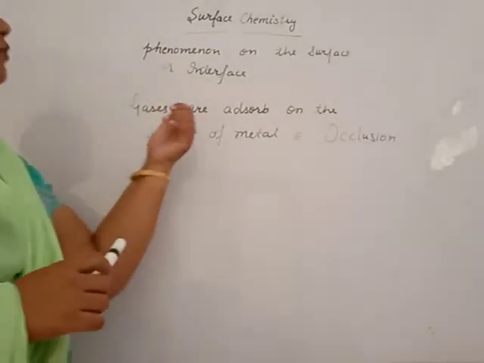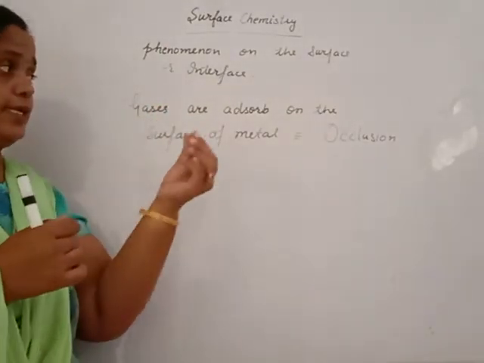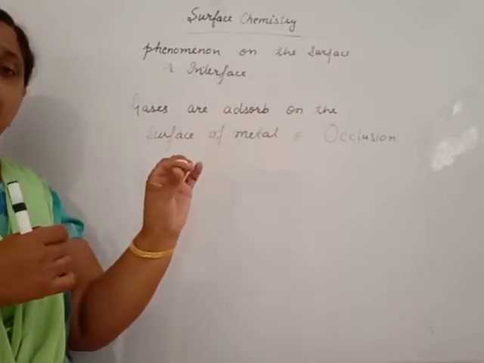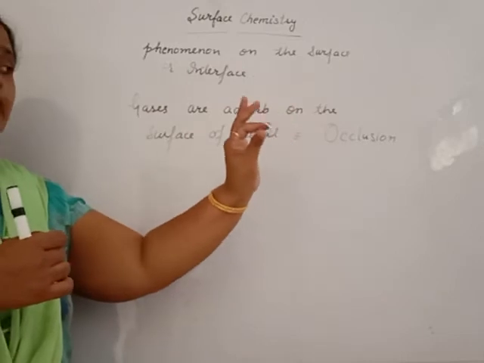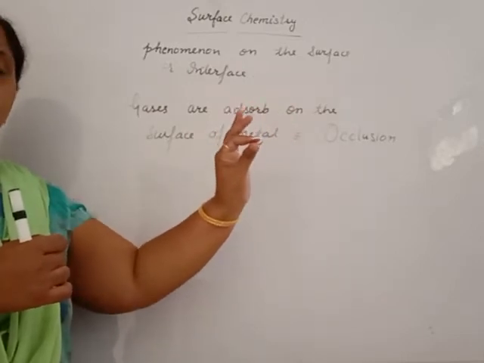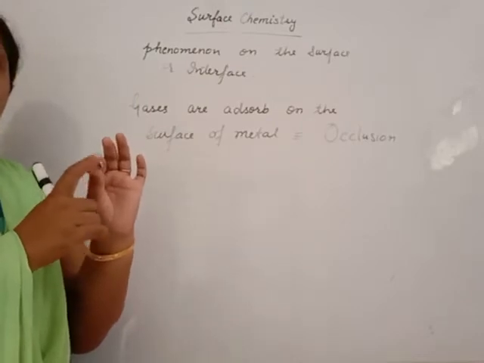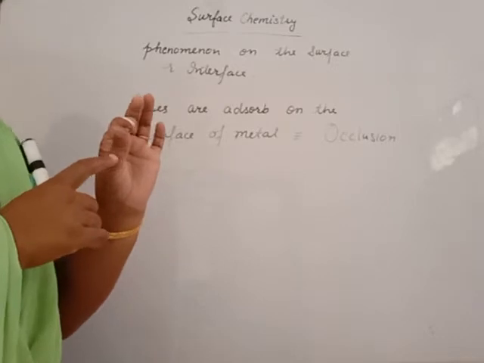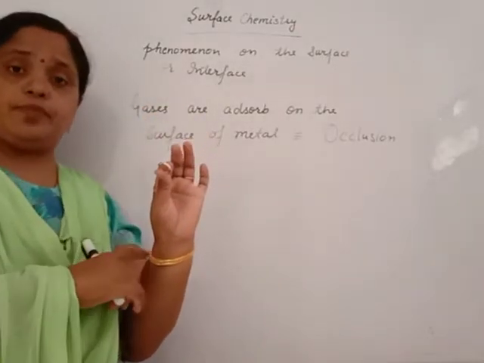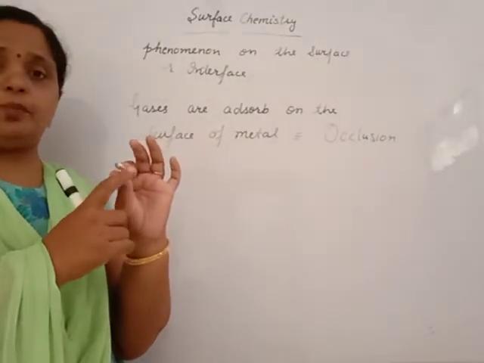Beta, you see one common example of occlusion. This is a silver ring. If it is not used, it is placed elsewhere undisturbed for some time. Its surface starts to become black because silver starts to react with sulfur oxide to give silver sulfide, and the color of silver sulfide is black, so it becomes black.